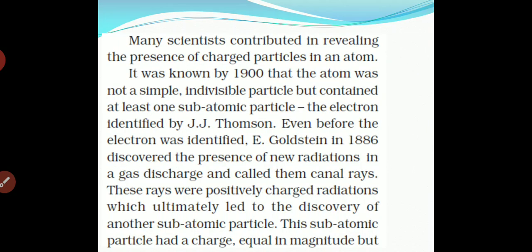So one by one they discovered different types of particles. First the electron was discovered by J.J. Thomson, but before that it was also studied by E. Goldstein in 1886.